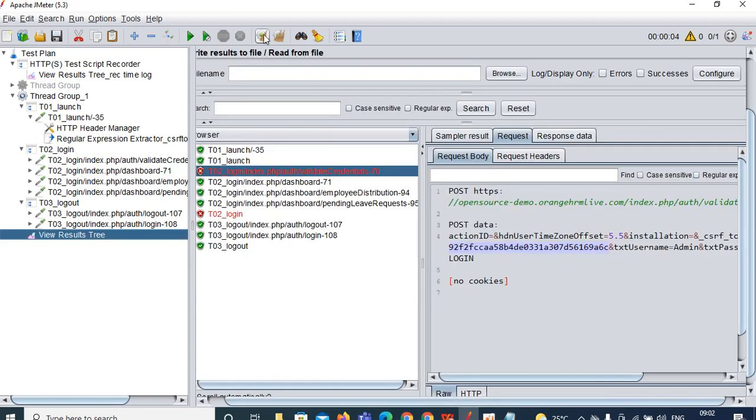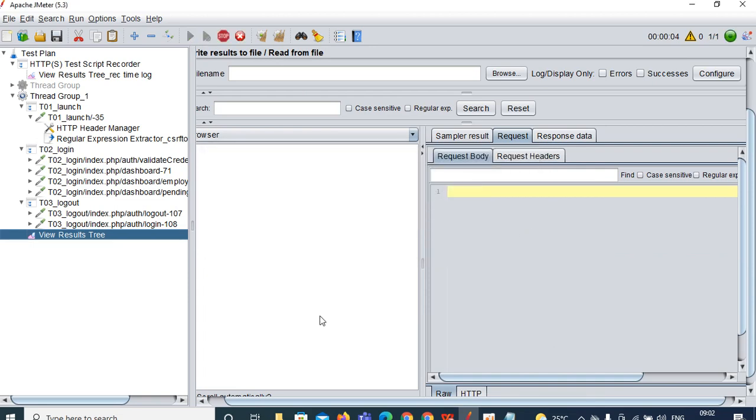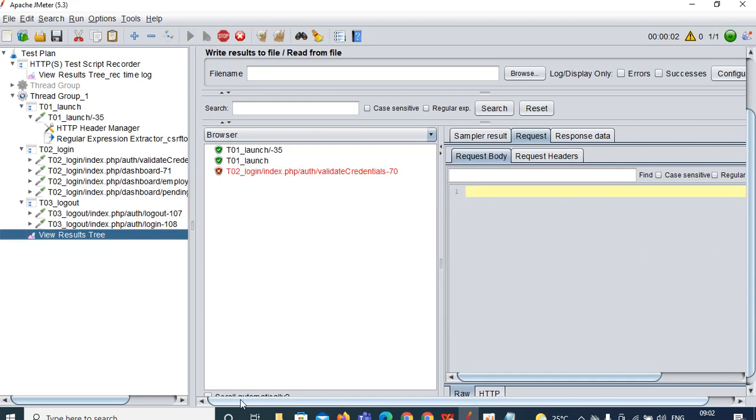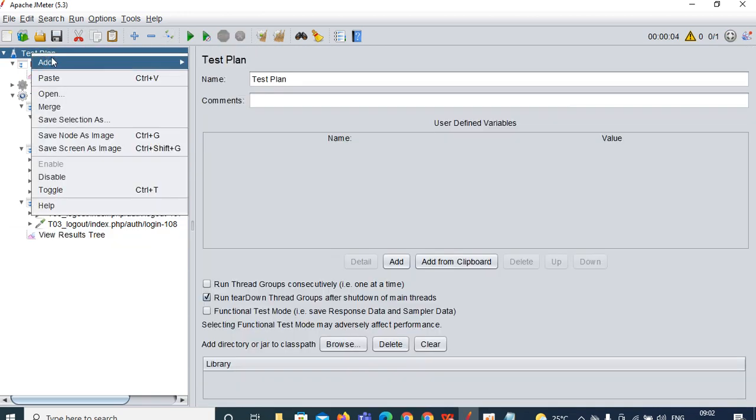So clear your data and run your test now. So now also it fails. Why? Because we have not added the cookie manager and cache manager. So add the cookie manager and cache manager to your test plan and see.